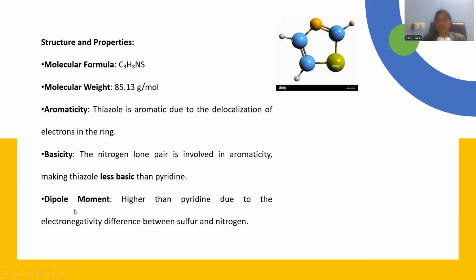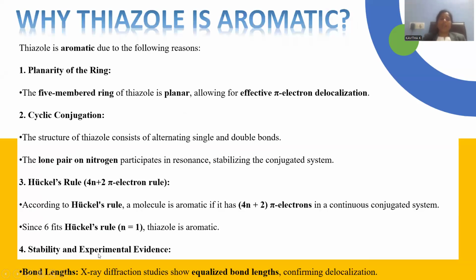Higher than pyridine, due to the electronegativity difference between the sulfur and nitrogen. Right. In comparison to pyridine, the dipole moment will be higher for the molecule thiazole, because you can locate sulfur and nitrogen heteroatoms which are competing in terms of electronegativity difference. So that's the reason why the dipole moment will be higher.